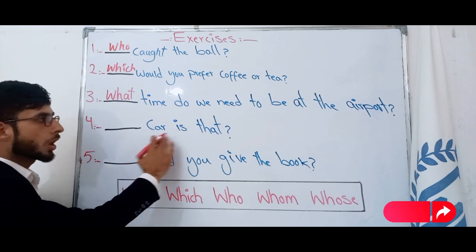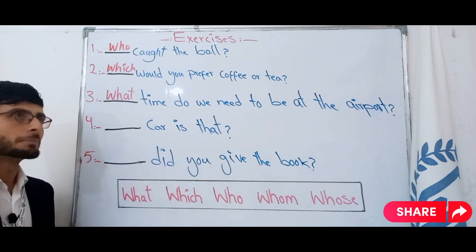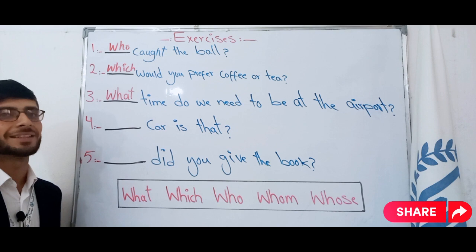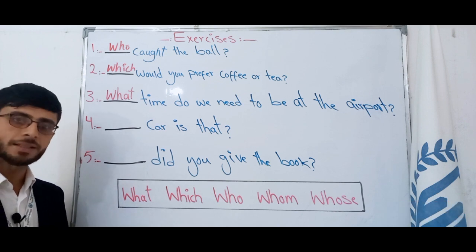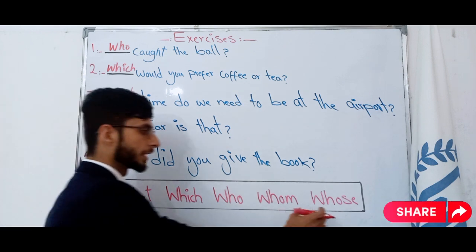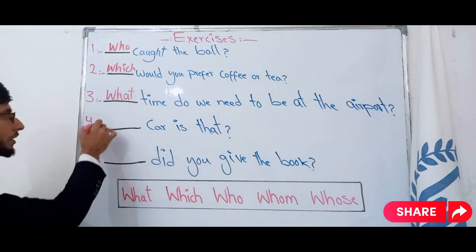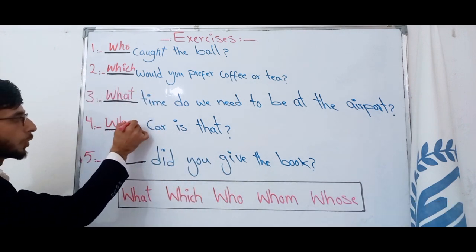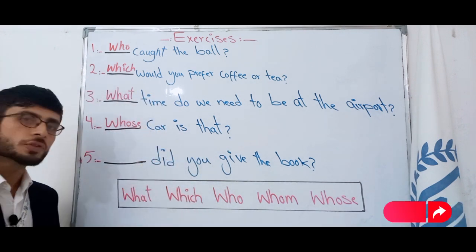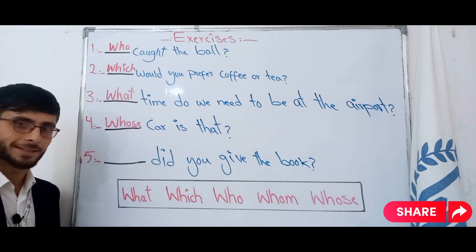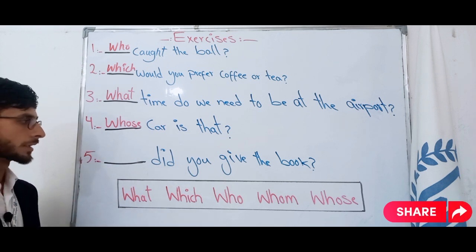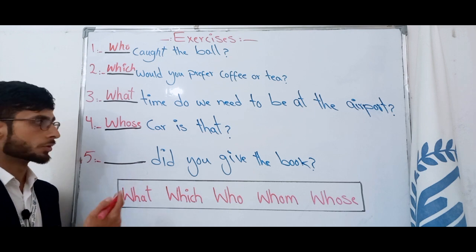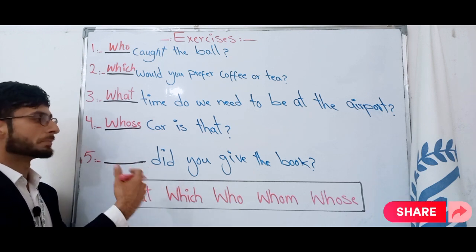Fourth sentence: car is that. We want to ask about possession of something, and for possession we use whose. In here we should say: whose car is that? And the last sentence: did you give the book.